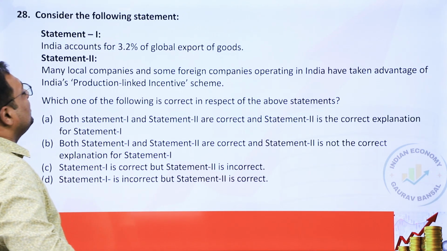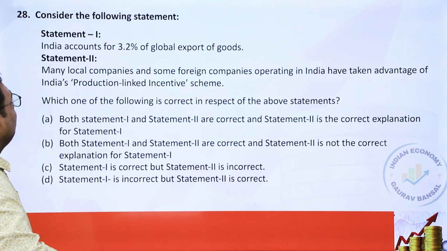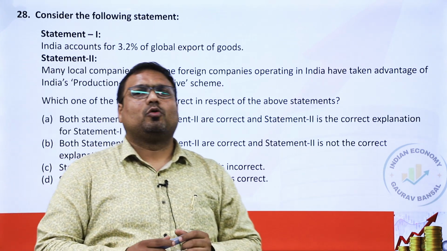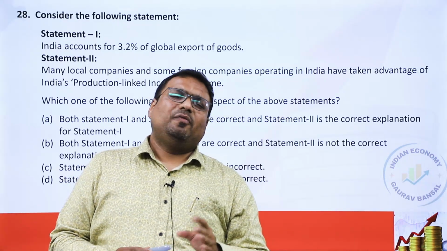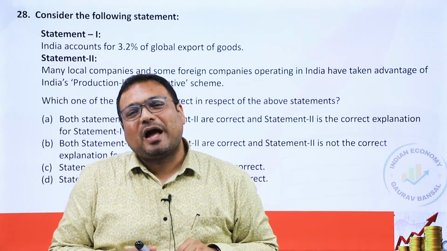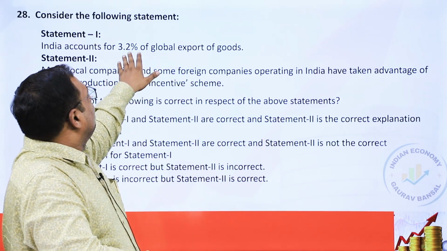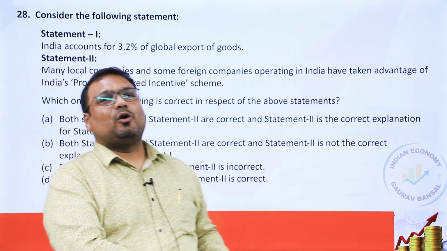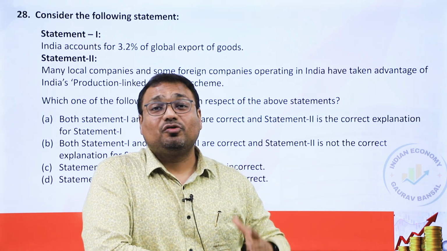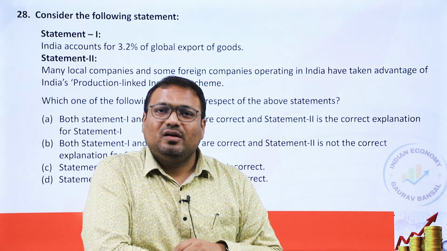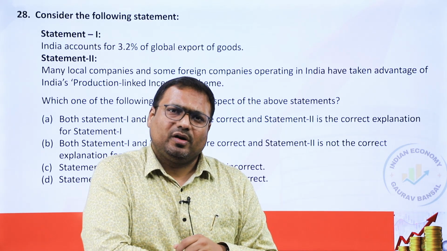Next question is 28 as per set D. Statement 1: India accounts for 3.2% of global export of goods. If it would be goods and services, it would actually be correct, because in the survey we expected this number to be around 3.1%, but that was goods and services together. We are a very good performer in services, but we are a poor performer in goods.